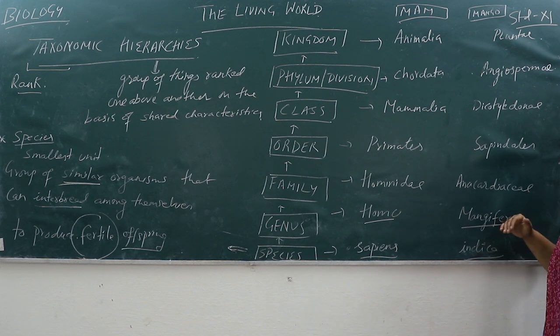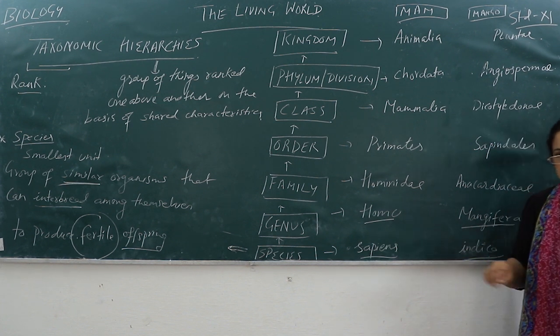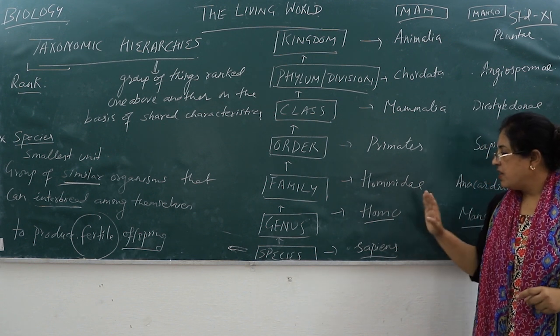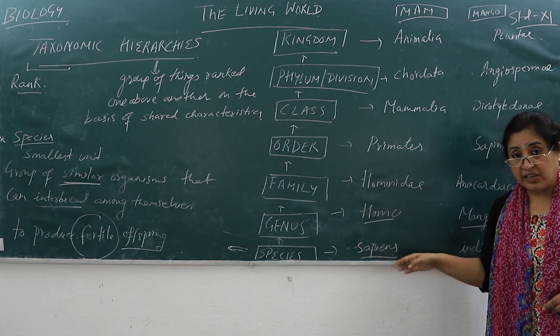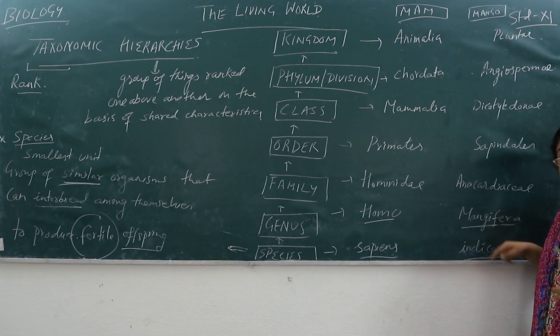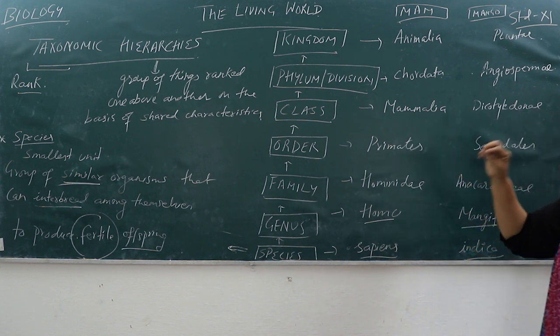So what do you say the scientific name is? The scientific name is Mangifera indica. In the same way, our scientific name is Homo sapiens. So you go anywhere all over the world, any human being of any place, what is his scientific name? His scientific name is Homo sapiens. In the same way, for any variety of mango, you know there are so many varieties of mango, but all the varieties fall under the same scientific name, Mangifera indica. Is that clear? So this was all about the taxonomical hierarchies.